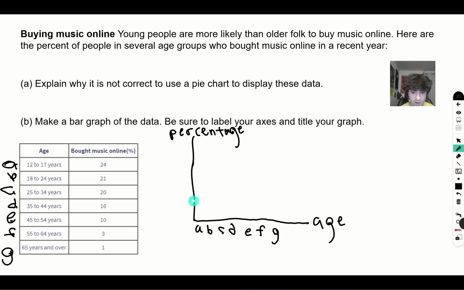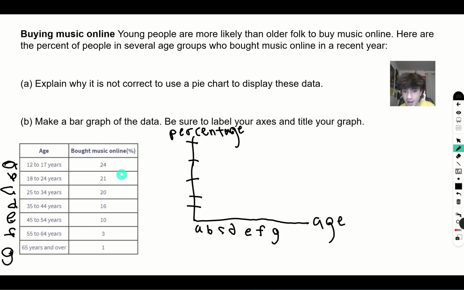For example, if we had our 24 here, all of the data points would be at or below this line, and that would leave the majority of this bar graph space blank, and it's not as visually appealing. So let's make 25 here, 20, 15, 10, 5.